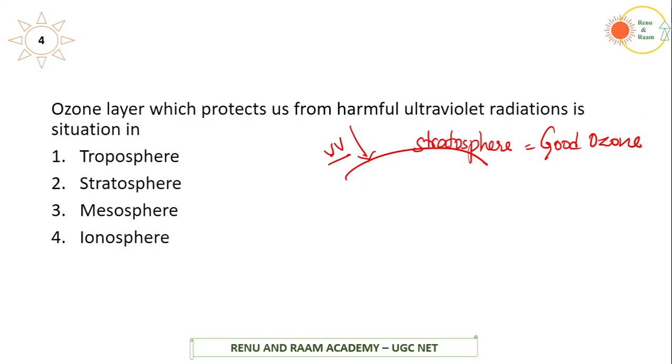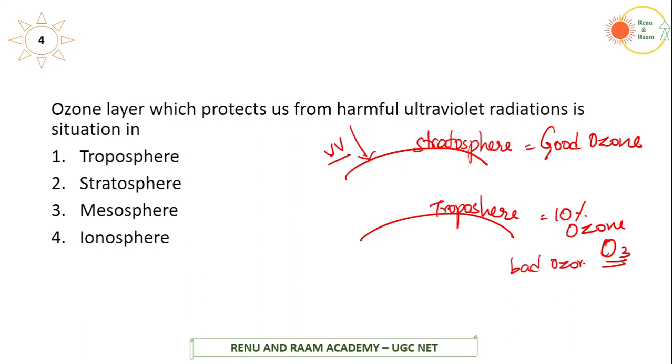But there is also some ozone present near the earth's surface. Near the earth's surface we have the sphere called the troposphere. In the troposphere, we have nearly 10% of the ozone. This ozone is considered bad ozone. It is not naturally created; it is chemically created due to man-made air pollution.